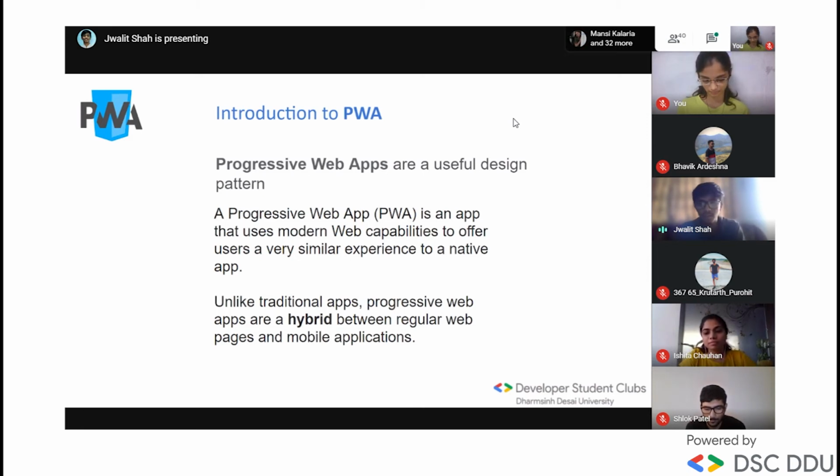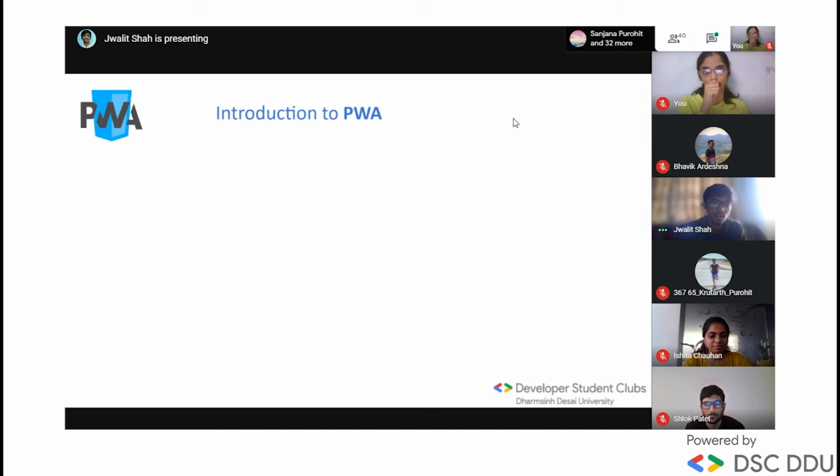To understand why this is important, think about the big pie of potential users: the application is used by millions of people, and you want to increase the potential reach and improve the conversion rate. So the solution is PWA.